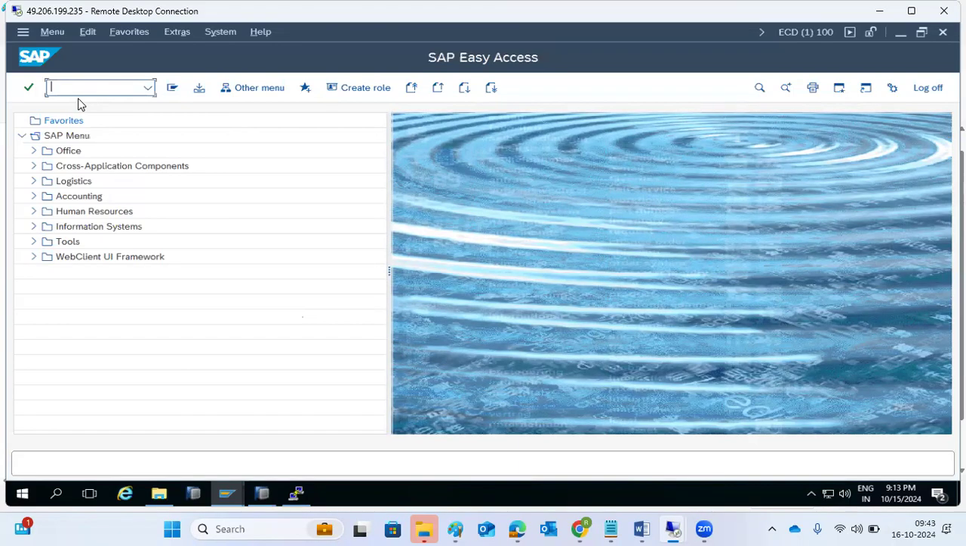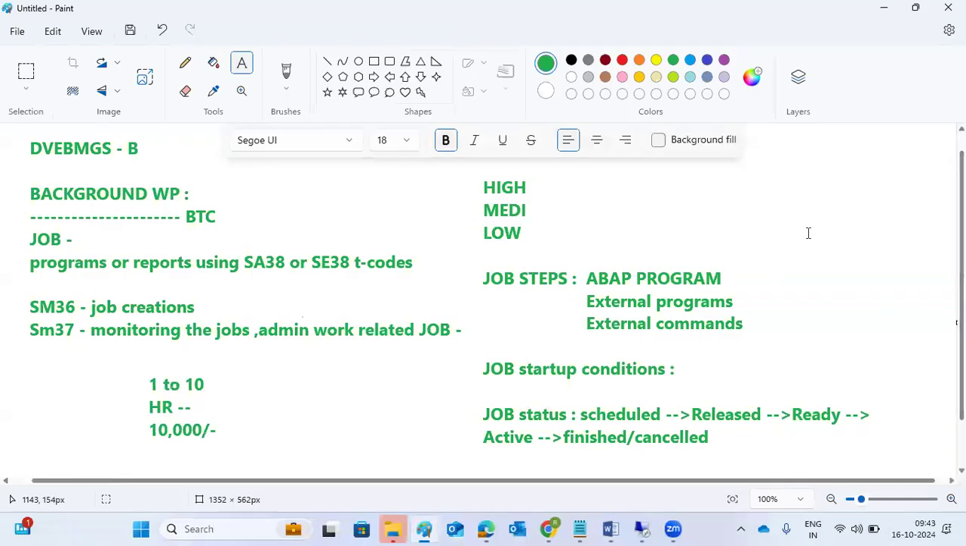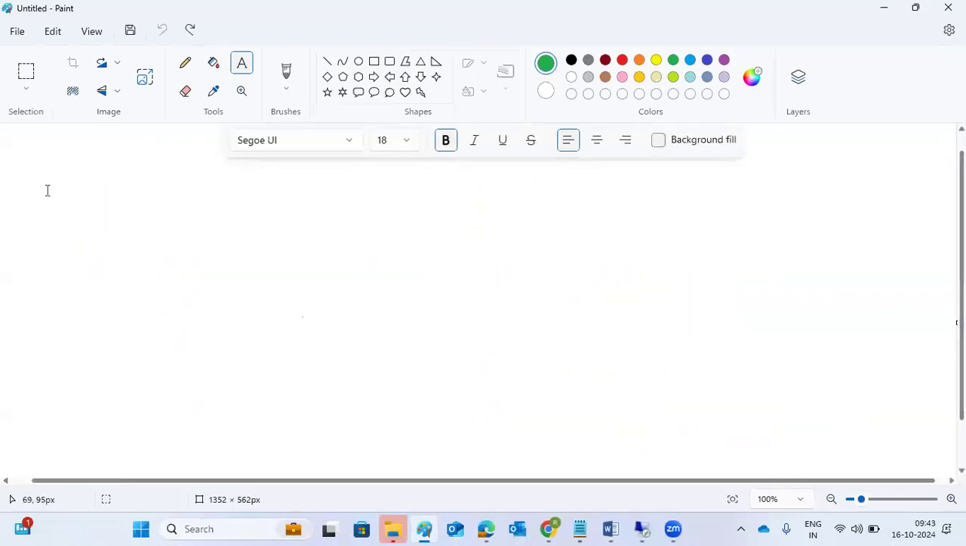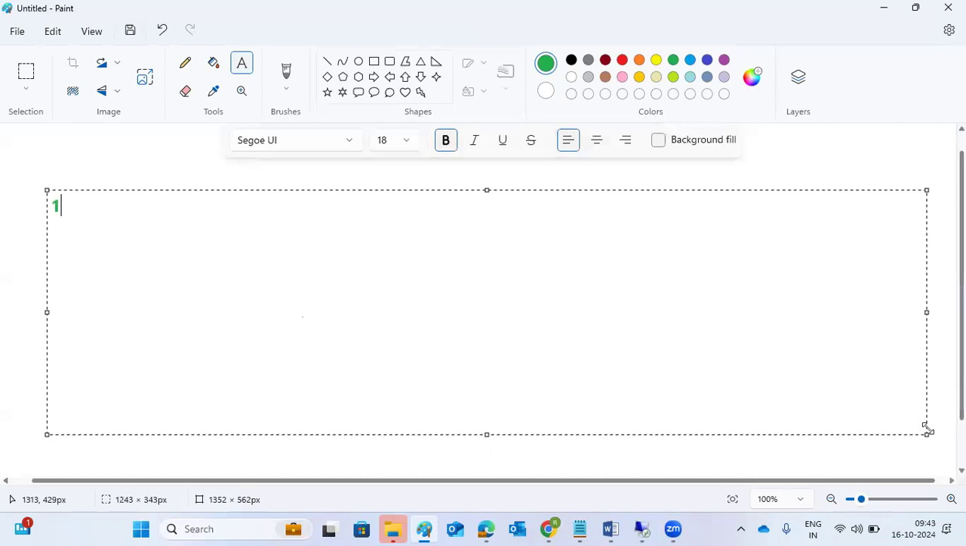Then I will give you one assignment for today. You can try these filter conditions. The assignment for today is: I want my job to run from 9 to 1 p.m. only. It should not start after 1 p.m. That is the main thing.